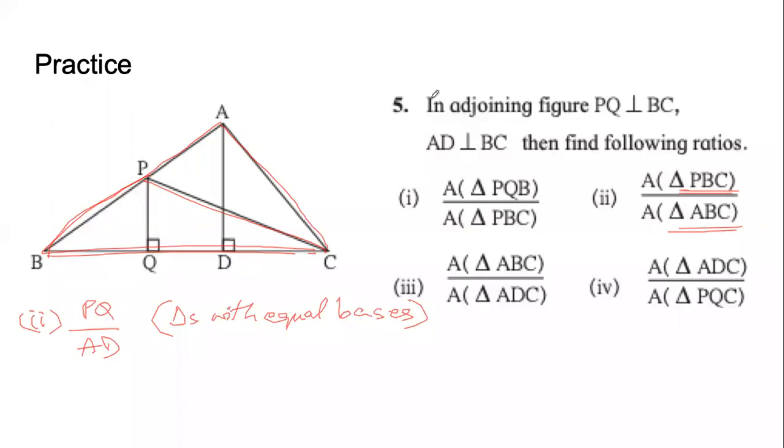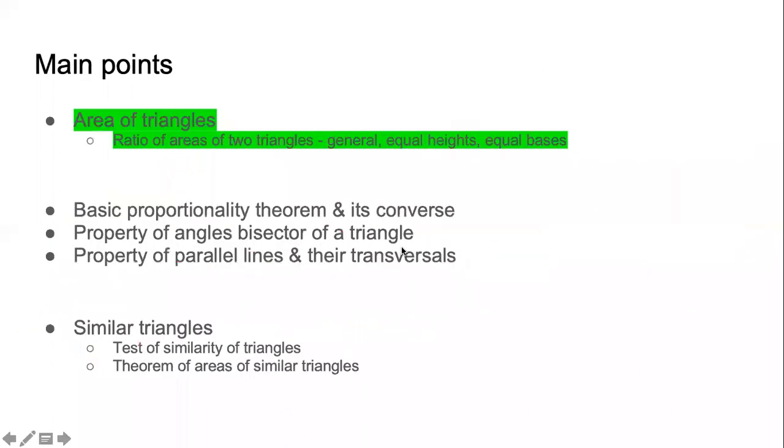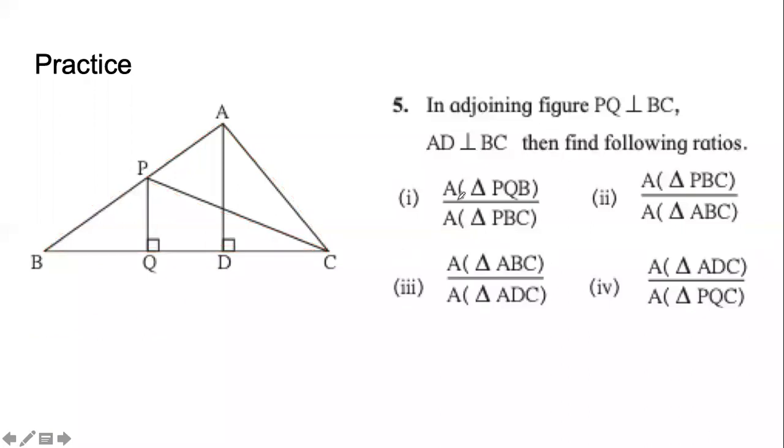Okay. Clearing the screen again. Third one, it says triangle ABC. This is the big triangle. And triangle ADC. This is the part of the triangle. Clearly the bases are different, but clearly the height is same.